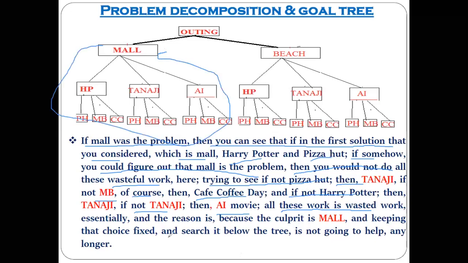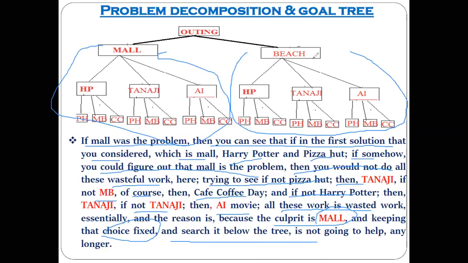Now, when you go on this side, you understood that the main culprit or main problem is at the mall, because you keep a fixed choice there. Yes or no? Initially, was there any alternative for the mall? No. And that is the reason the whole work is considered wasted work.